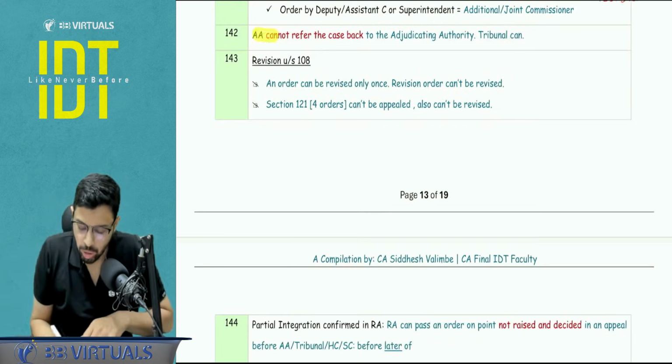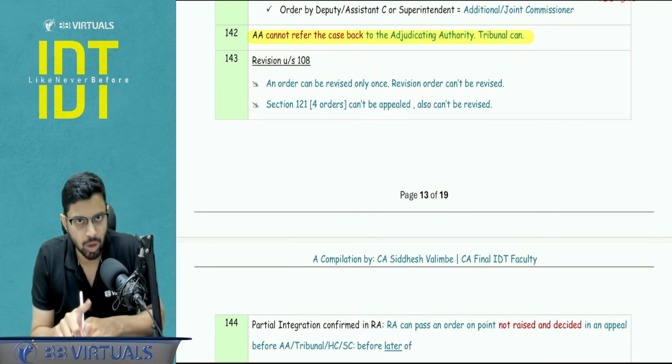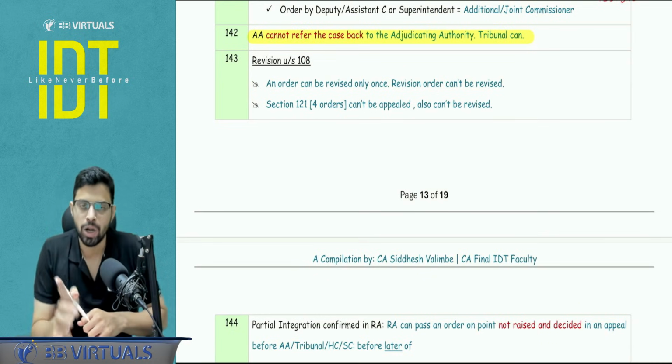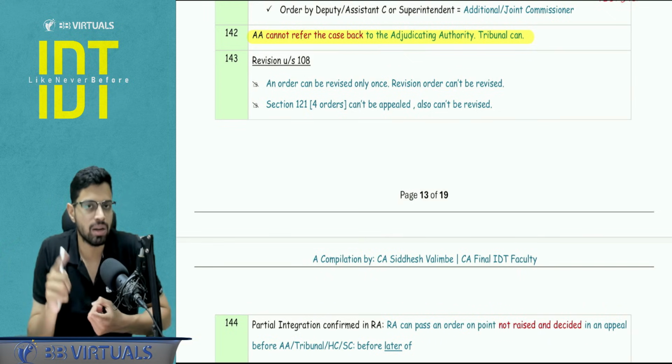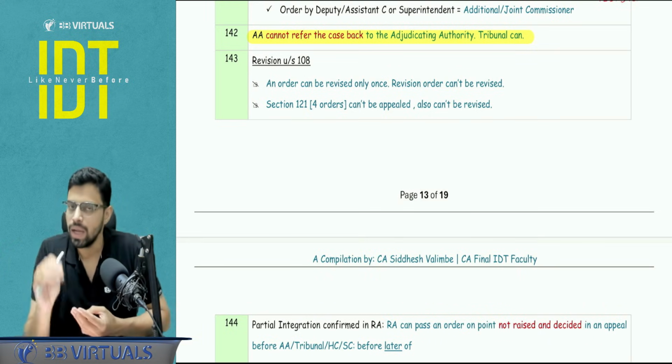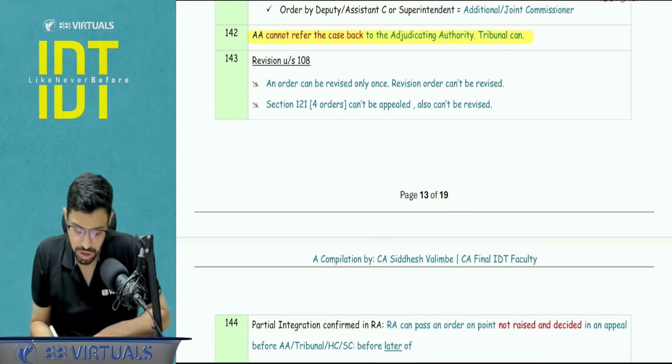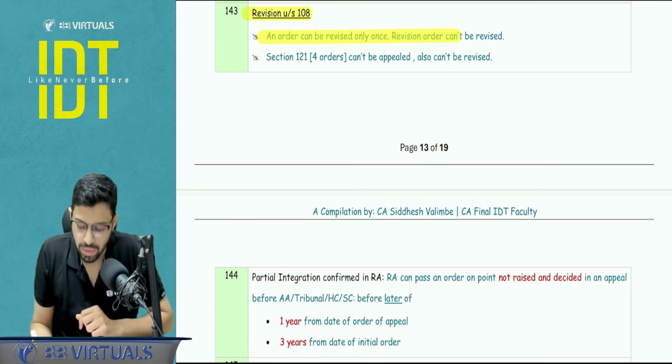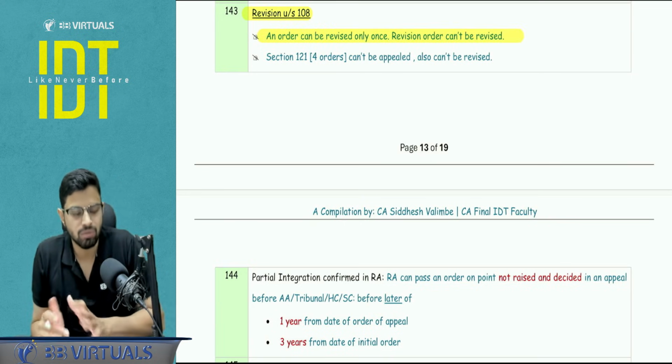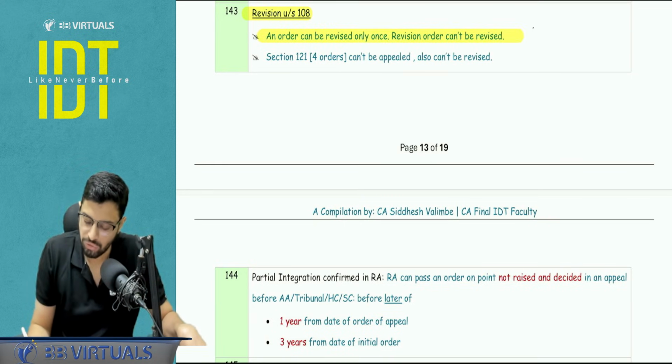Next, appellate authority cannot refer back the case to the adjudicating authority. Tribunal can. Appellate authority has to rectify the mistake itself. Either it will confirm, modify or annul the order. It cannot refer back for the fresh adjudication. 108 revision order. These are two sentences which are part of the fetters, the topic of fetters of revision, that is the restrictions.